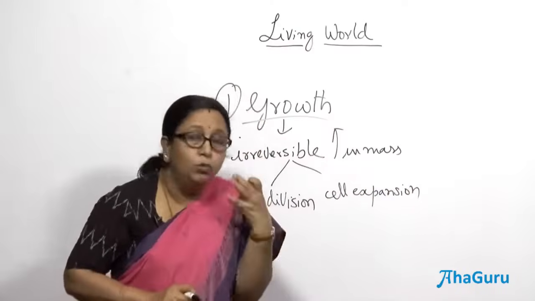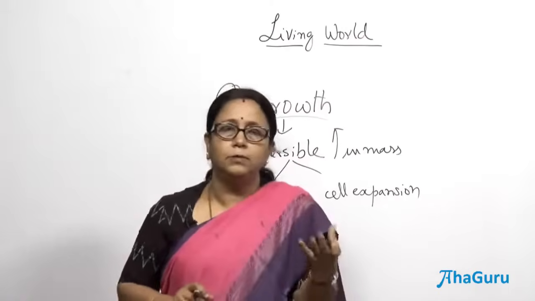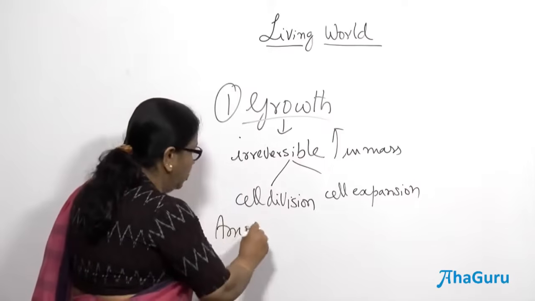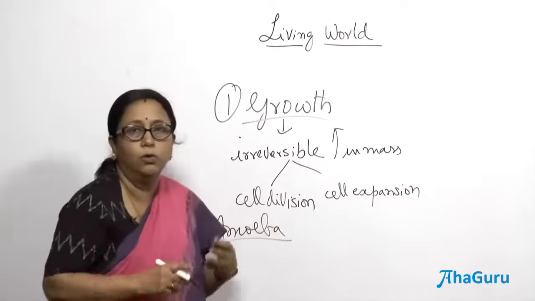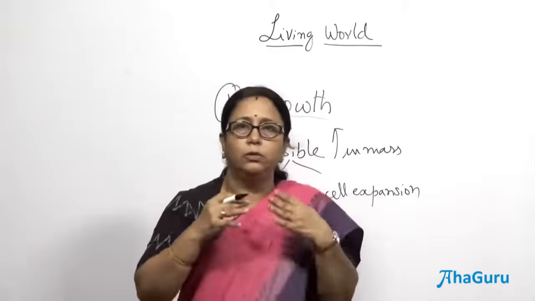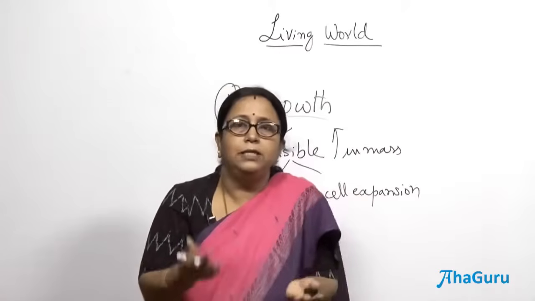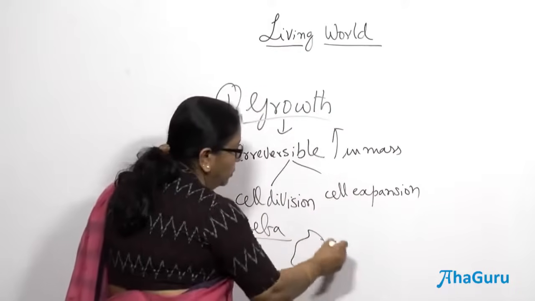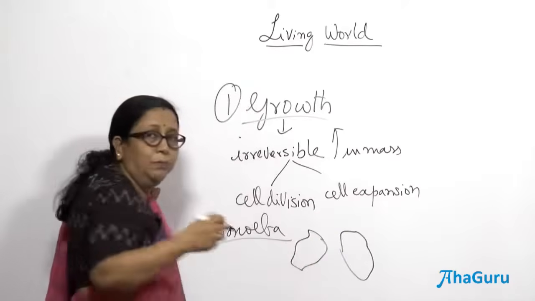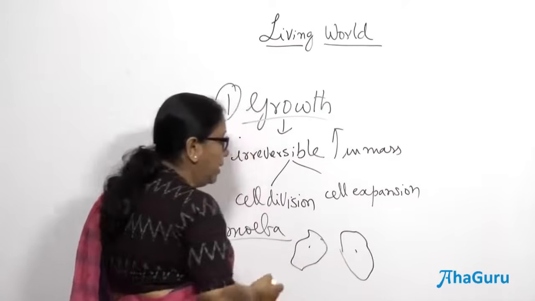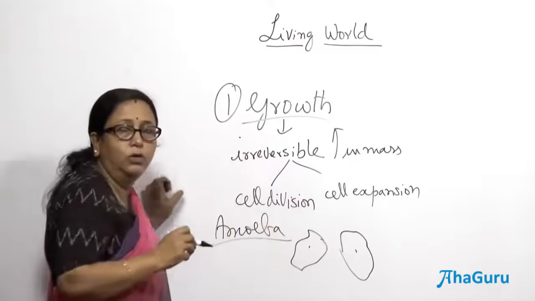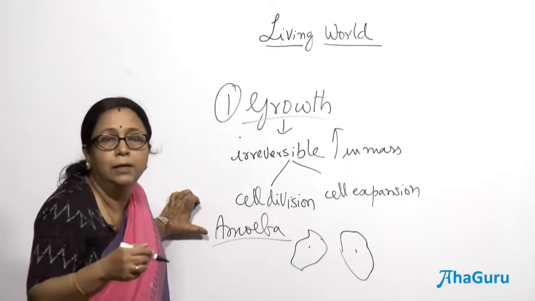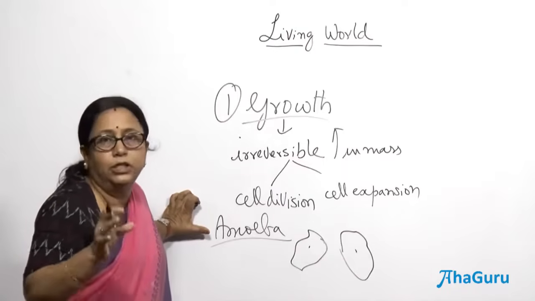If you look at unicellular organisms, let me take the example of amoeba. How does it grow? There is no growth as such. For amoeba, growth means reproduction, because amoeba grows by cell division, then it becomes two. It undergoes binary fission and becomes two amoebae. So, in unicellular organisms like amoeba, paramecium or euglena, growth means reproduction only.